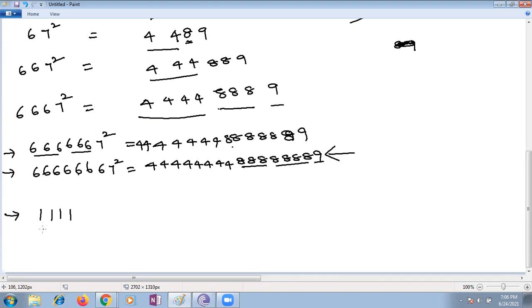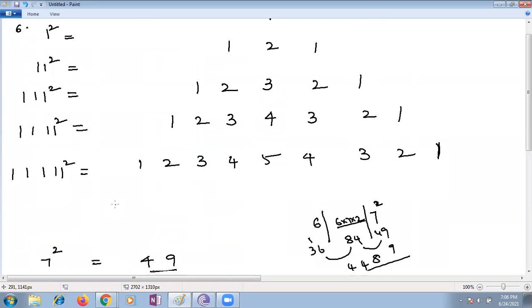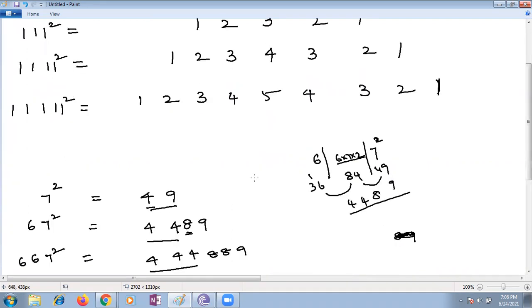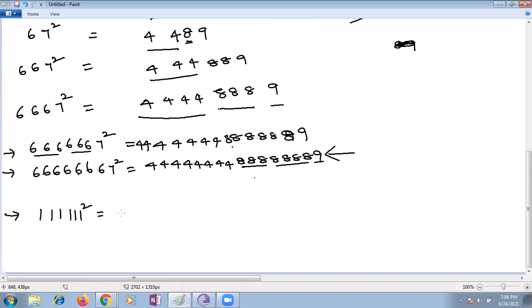Sure, Akash. This is 1, 1, 1. How many ones? It is 6 ones. 6 ones square. How did we do it earlier, children? Suppose 5 ones: 1, 2, 3, 4, 5, 4, 3, 2, 1. Like that, 1, 2, 3, 4, 5, 6, 5, 4, 3, 2, 1. It looks really easy, ma'am. Very interesting, but only when you know this pattern will you understand. You will get the direct answer.